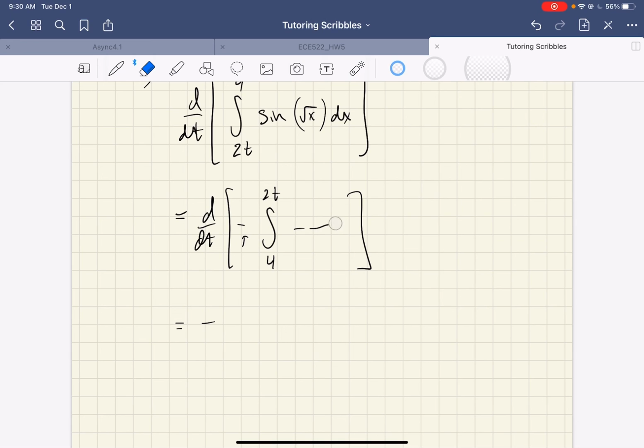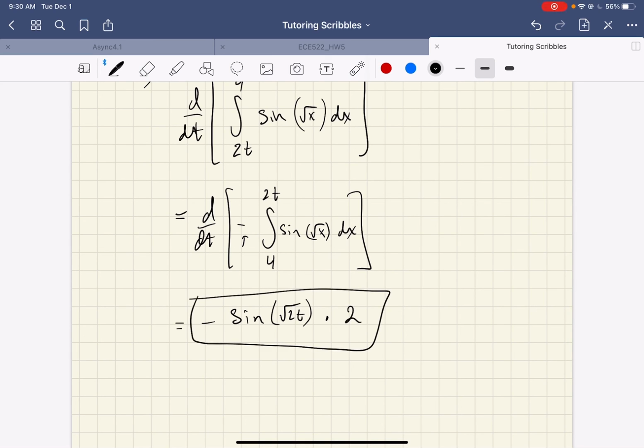Just write out the inside: sine root x dx. So derivative of the outside, leave the inside the same. So that's sine root 2t, times the derivative of the inside, which is 2. Here's my answer, which I could make prettier as negative 2 sine of root 2t.